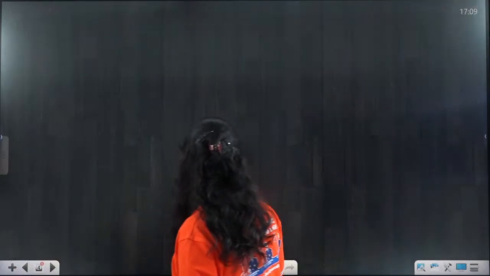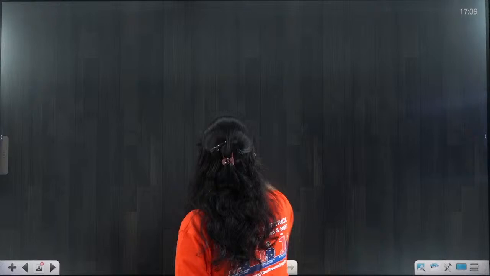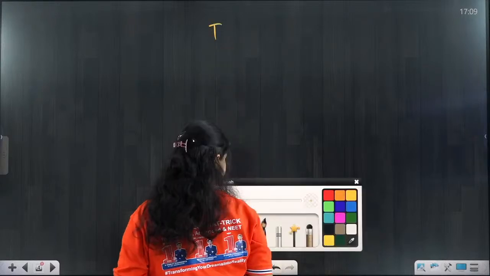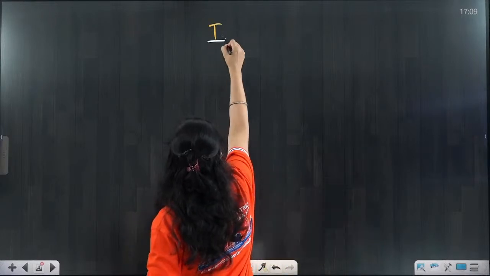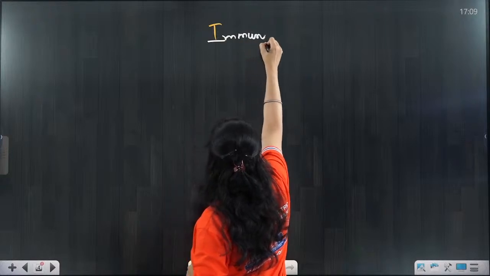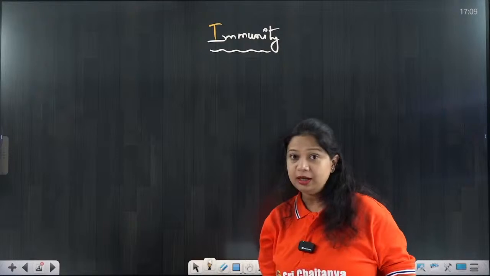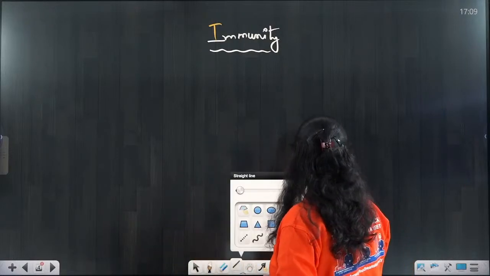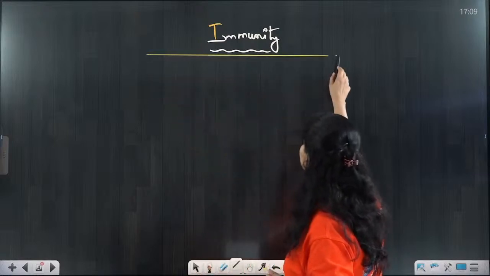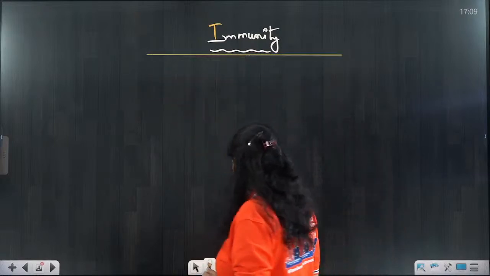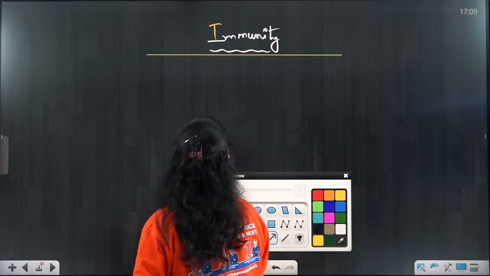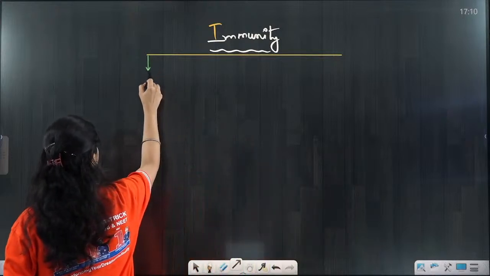Okay, so now we will start with the different types of immunity. What are the different types of immunity? If we see, they are basically of two types. What are the two basic types of immunity? Who can name them?